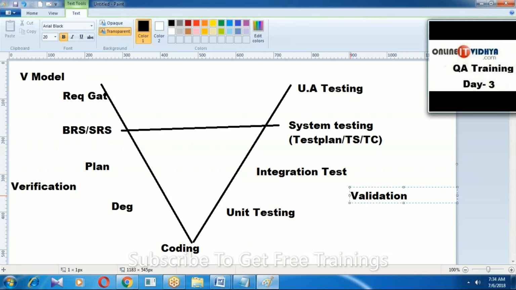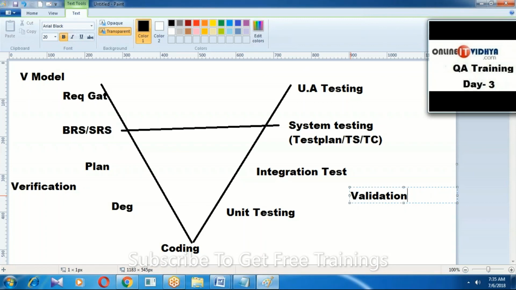Whenever coding is completed, whenever 100% white box testing, nothing but unit testing and integration testing, is completed, then only we start testing on the application. And in the V model, both the verification process and the validation process will be performed parallelly. Are you clear my point?